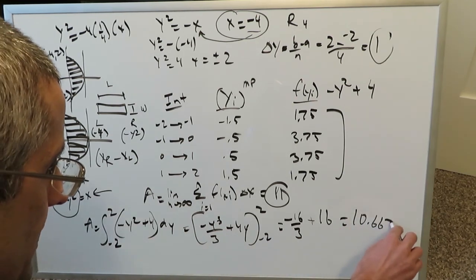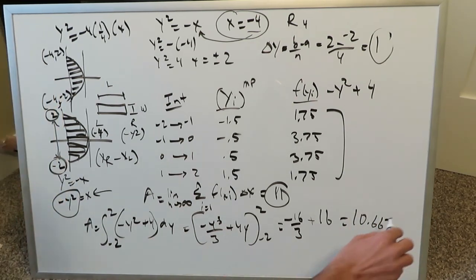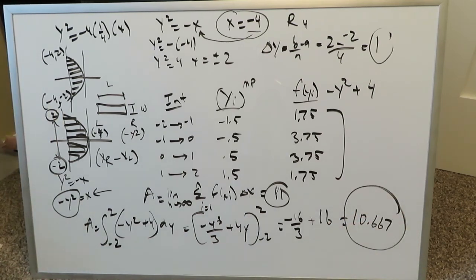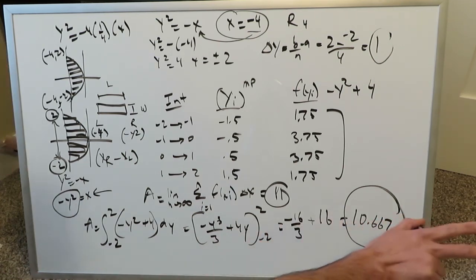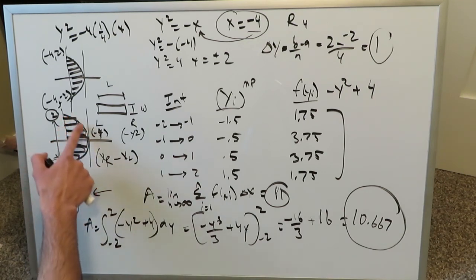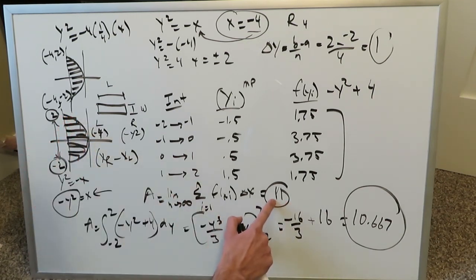Let's round it up to this. Now this time I won't say the actual true value, I'll say very close to the true value because I rounded it up. The true value is just 10.66, repeating, to be the true area of this. But our Riemann calculated approximated value is 11, fairly close, and I'm confident that we are good over here.